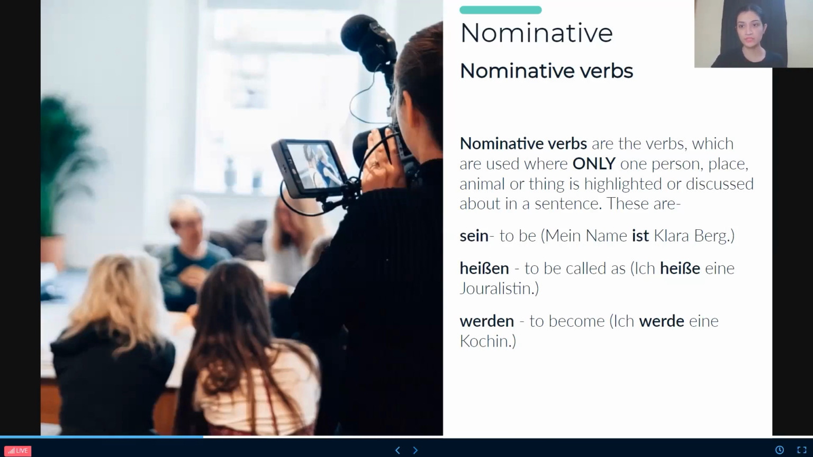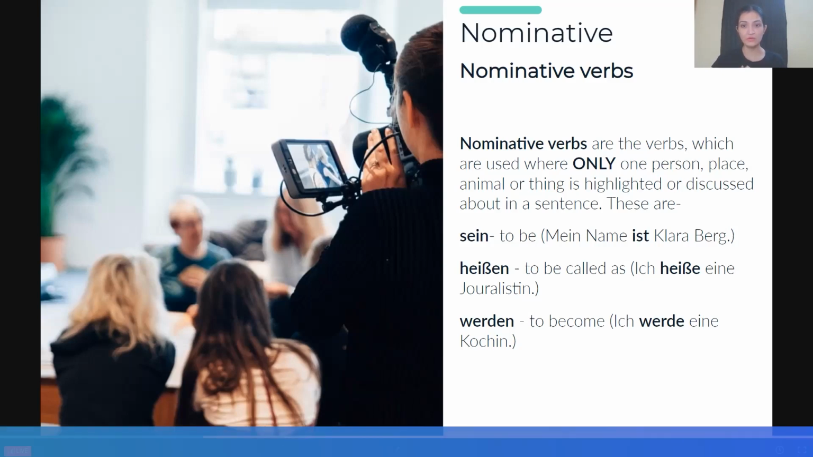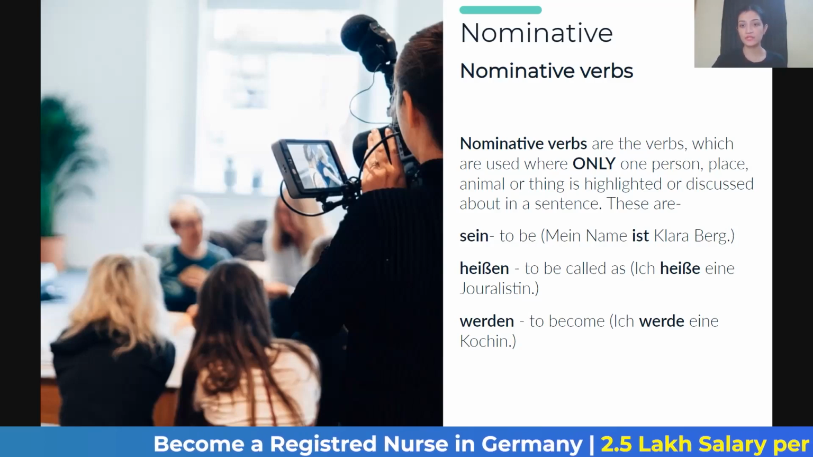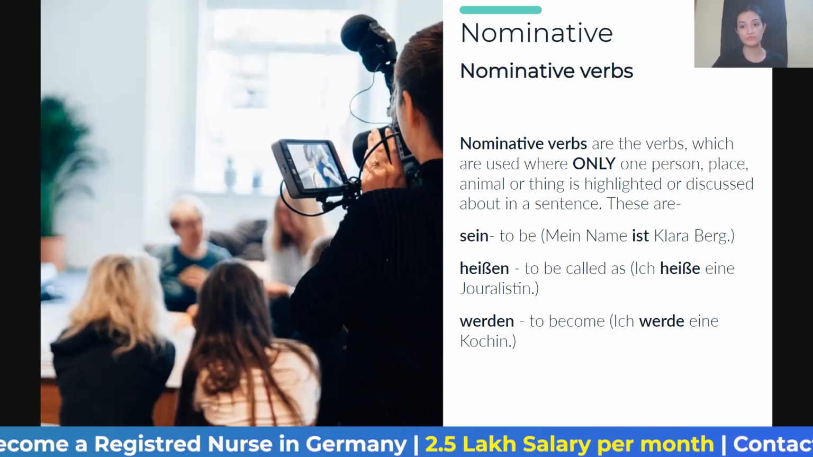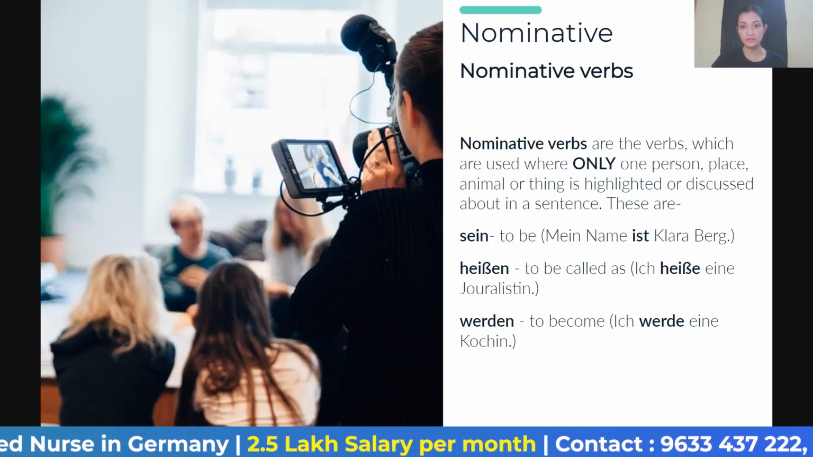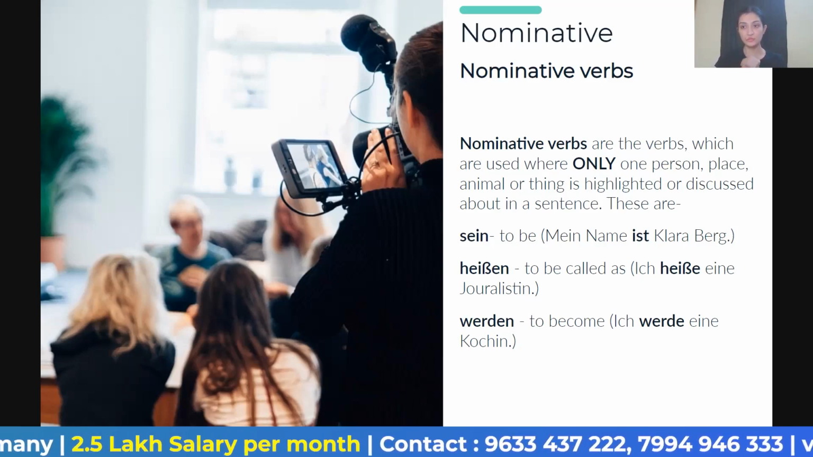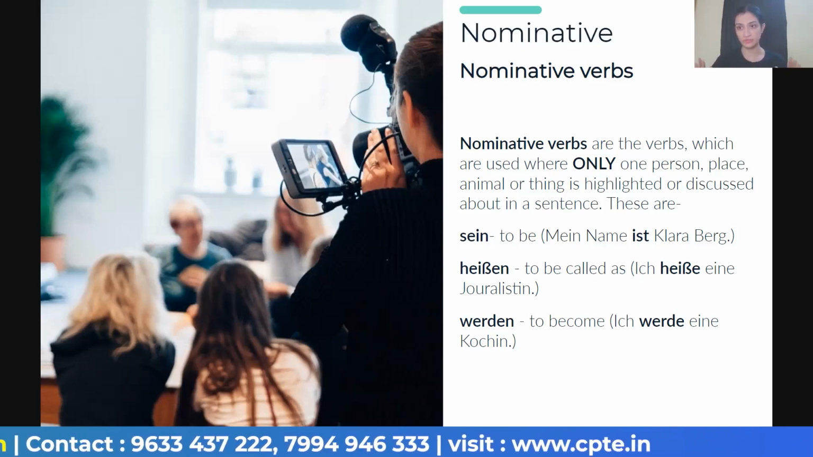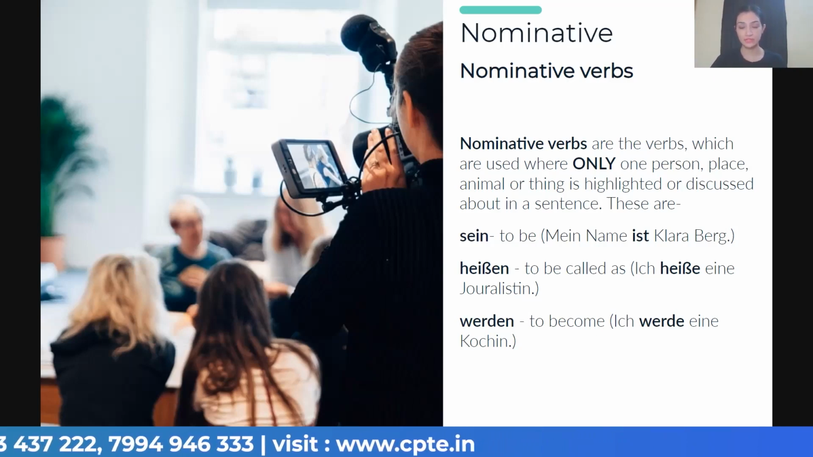So people, nominative verbs are the verbs which are used where only one person, place, animal, or thing is highlighted or discussed in a sentence. These are sein, to be, heißen, to be called, and werden, to become. If we use these verbs, we will only get a subject. We will never get any object by it. If you look at the examples, you will understand it better.